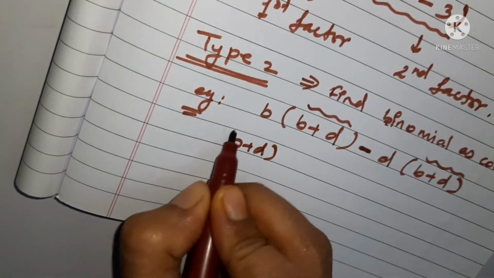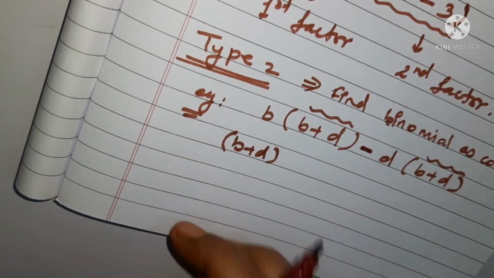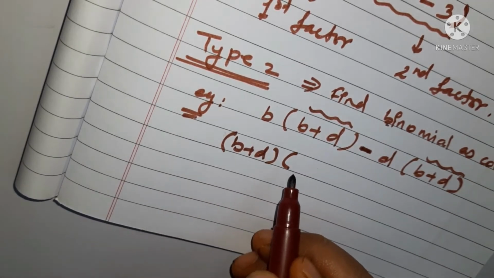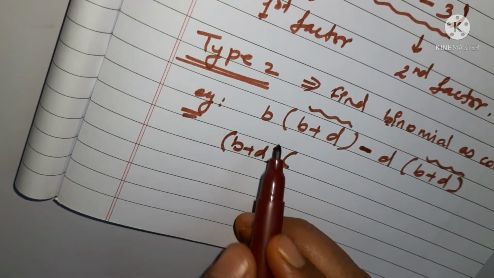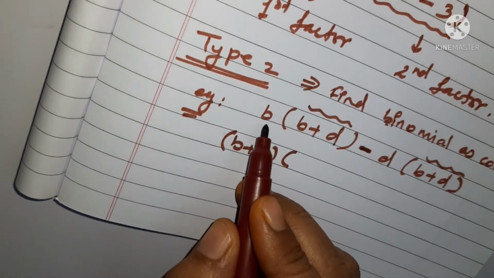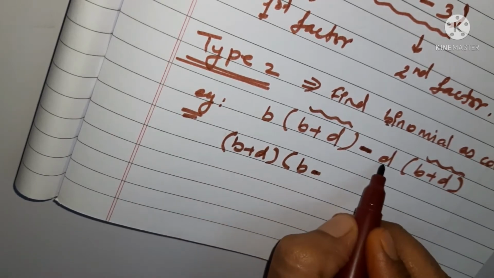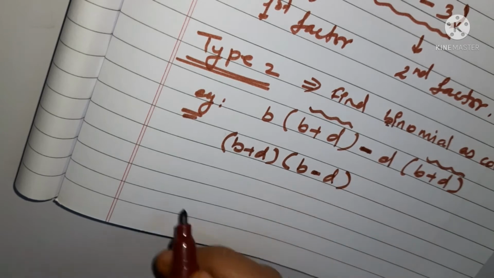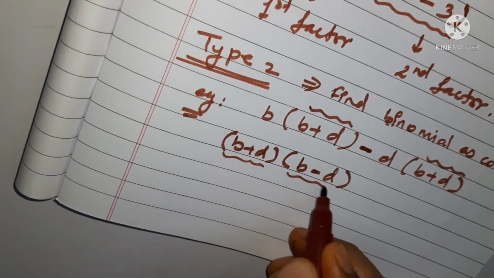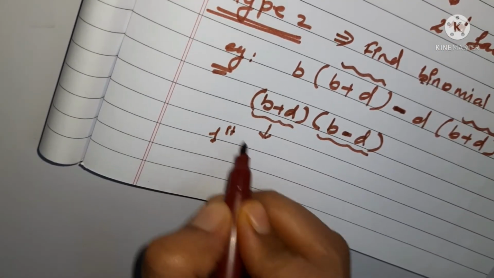B plus d is to be taken out, and whatever is remaining, that again you are going to put into another bracket. What is left out is the b part here, then the sign is left out, minus, and then d is left out, put d here. What are the two factors you are getting here? This is the first factor, this is the second factor.